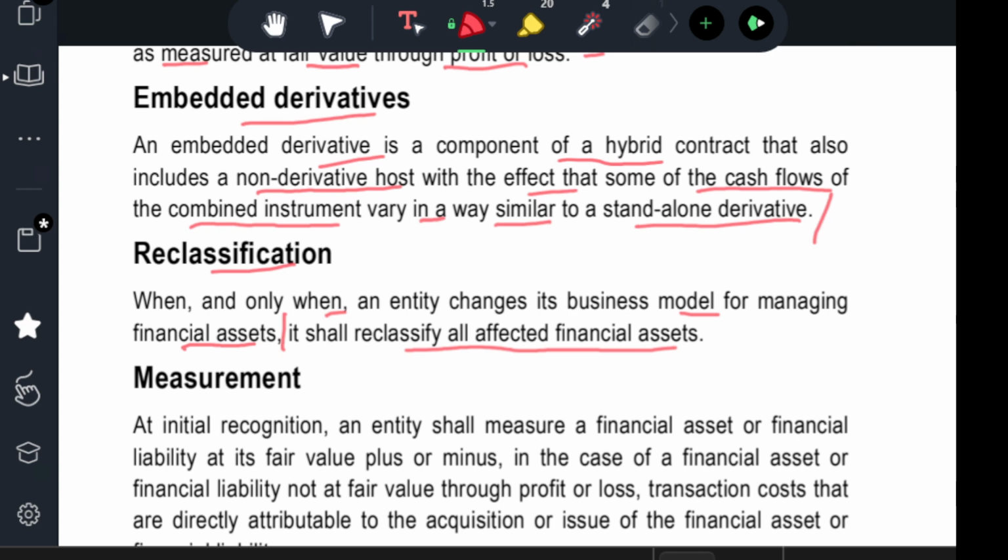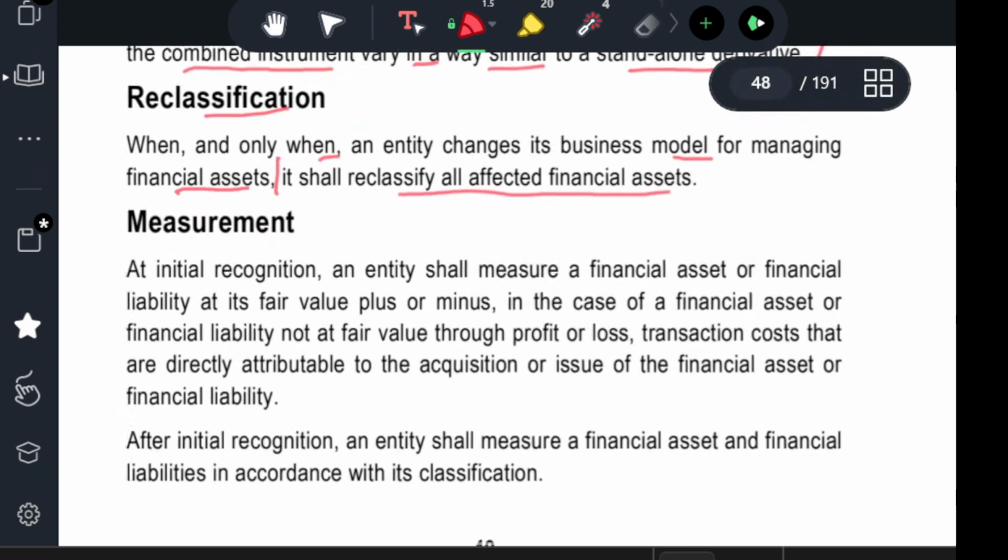So embedded derivatives are usually hybrid contracts that affect the cash flows in the combined instrument in a similar way to standalone derivatives. A derivative contract is a totally different approach. That risk arises through the contract of derivative purchase. When two or more derivatives are combined, that brings out a different type of liability or a different type of financial asset. So it's a totally different thing. We will speak about it later.